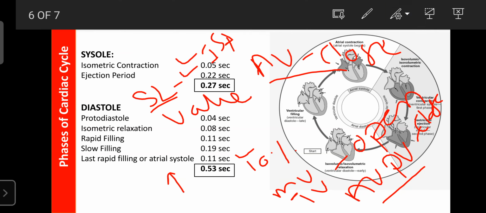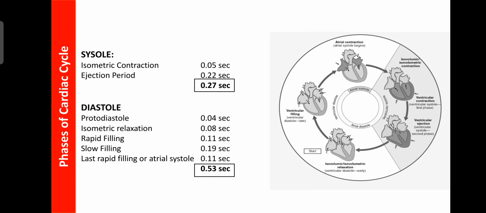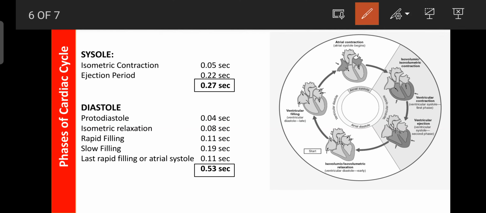So the ventricular systole has two phases: isometric contraction, that is for 0.05 second, and the ejection period, that is for 0.22 second. The total is 0.27 second. It means the ventricles contract for 0.27 second, which helps to pump the blood from the ventricles.